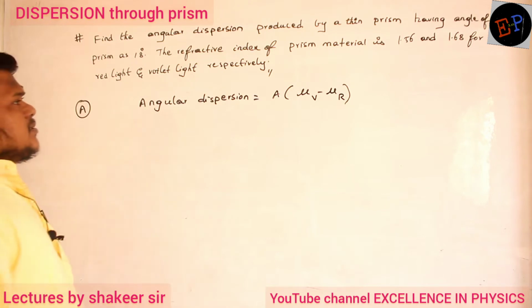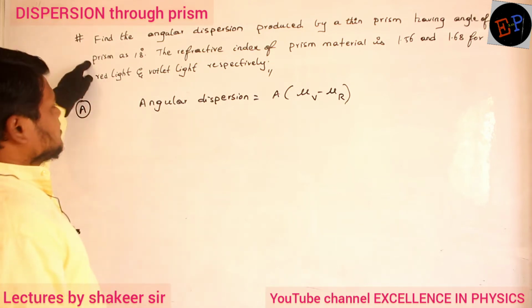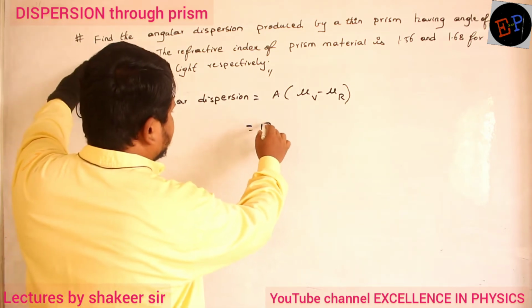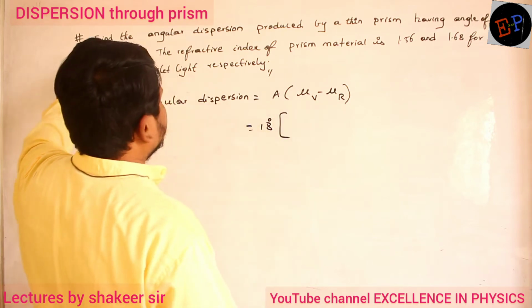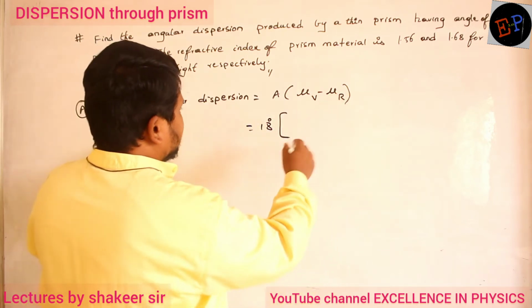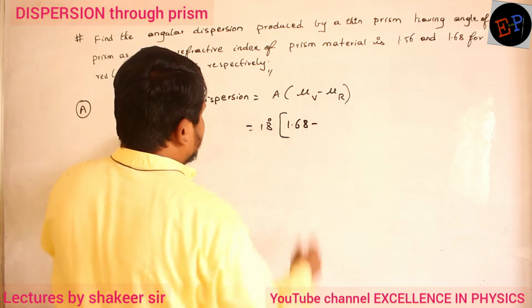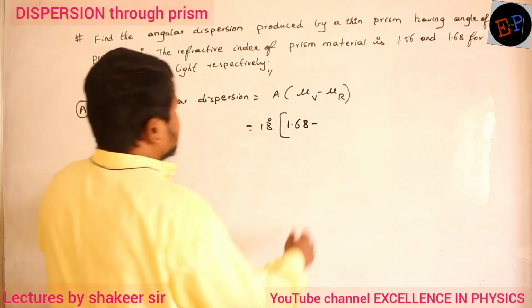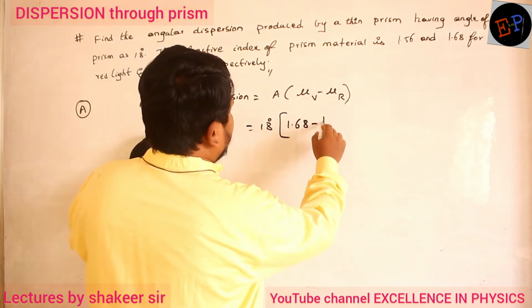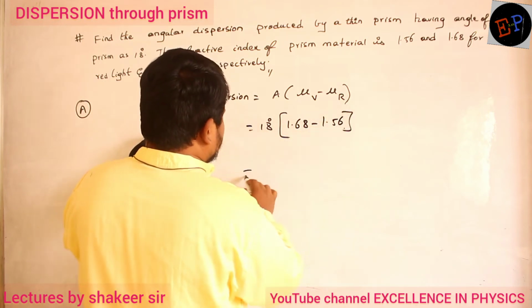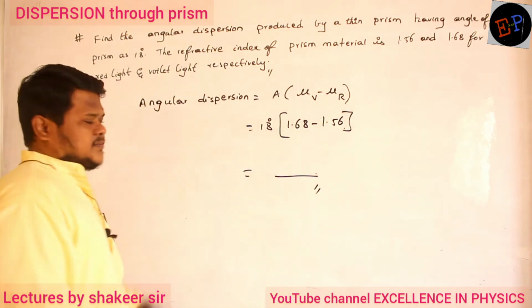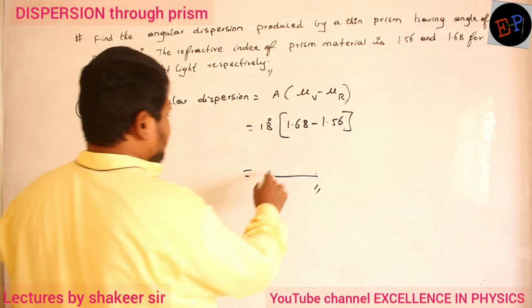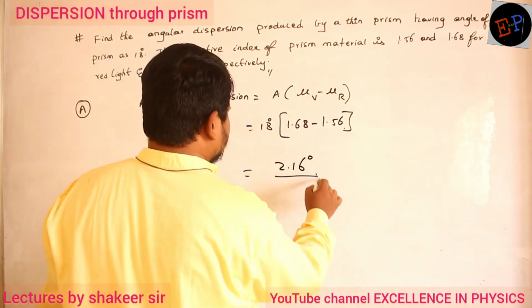The angle of the prism is given as 18 degrees, and mu_v, the refractive index for violet color, is 1.68, minus, for red color, 1.56. Just do this calculation, and that is the required answer. What answer will you get? 2.16 degrees.